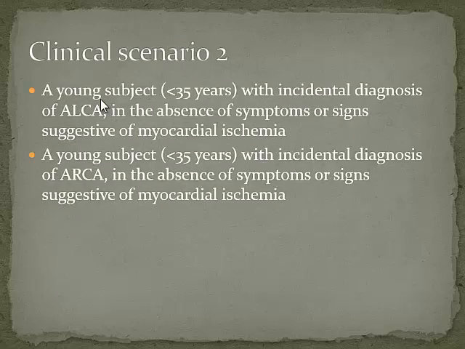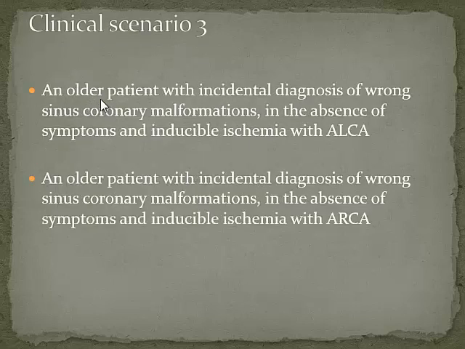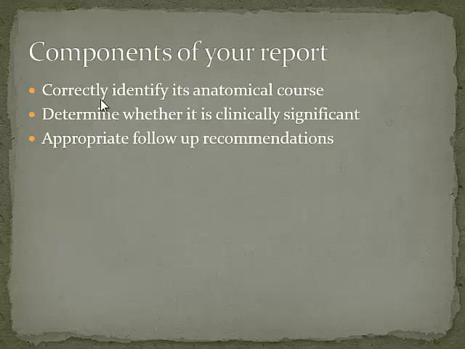I guess as a surgeon, the tendency to operate on younger patients is probably going to be more than in older patients, because these patients are more likely to be active and be playing football and all kinds of strenuous exercises. And I guess with an anomalous left coronary artery, again, the threshold to operate would be more than with the anomalous right coronary artery. So it's really a combination of everything.